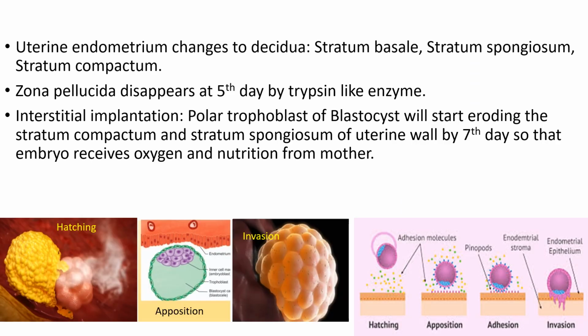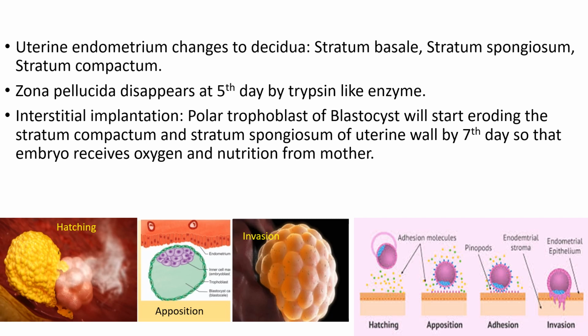When the cleavage division is occurring simultaneously, the uterine endometrium also undergoes some changes. The uterine endometrium is converted to decidua, which is more receptive for implantation. The uterus is in secretory phase, and in the decidua there is deposition of more glycogen and lipids in the stroma. This decidua is divided into three parts. The deepest one, or the outermost, is the stratum basale, then there is the stratum spongiosum, and facing towards the luminal side is the stratum compactum.